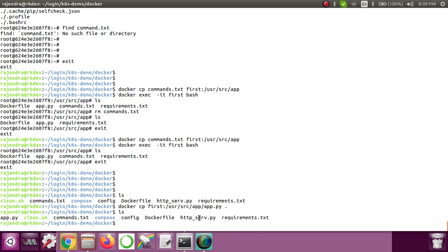So this is how we can use the docker cp command to copy content from the host machine to inside the container, or from inside the container to the host machine. I think that's it in this video. Let's meet in the next video.